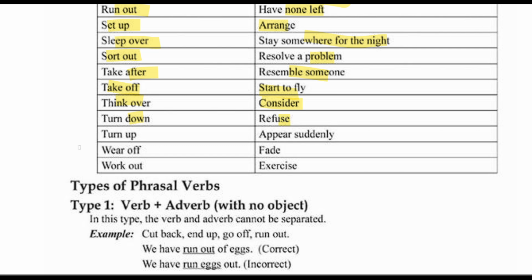The proposal was turned down. Turn up, appear suddenly. Wear off means fade. And workout means exercise. Let's go for a workout. So these are all the phrasal verbs.